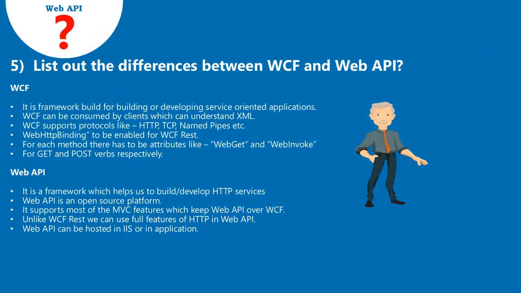5. List out the differences between WCF and Web API. WCF is a framework built for building or developing service-oriented applications. WCF can be consumed by clients which can understand XML. WCF supports protocols like HTTP, TCP, named pipes, etc. Web HTTP binding has to be enabled for WCF REST. For each method there have to be attributes like WebGet and WebInvoke, for get and post verbs respectively.